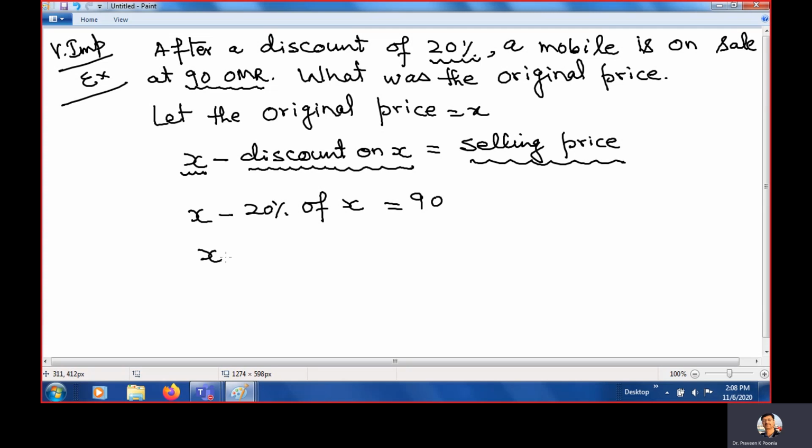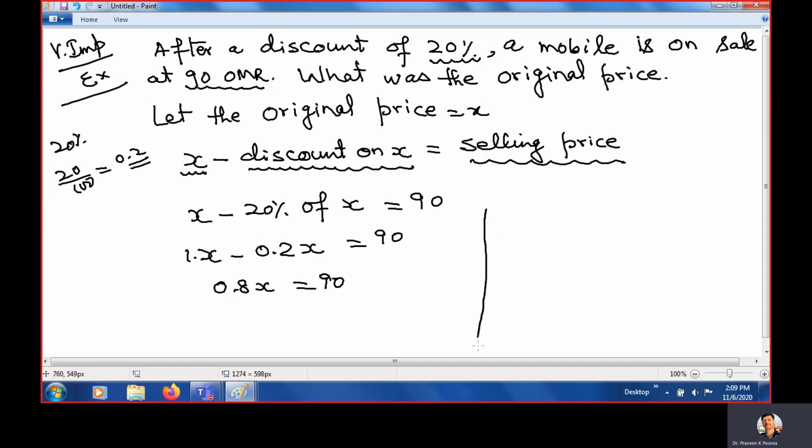And how much is it? X minus 20%, 20% means how much? 20% means 20 upon 100, and 20 upon 100 is 0.2. So X minus 0.2X is equal to 90. If you subtract X minus 0.2X, you will get 0.8X, because it is 1X here. 1 minus 0.2 is 0.8.